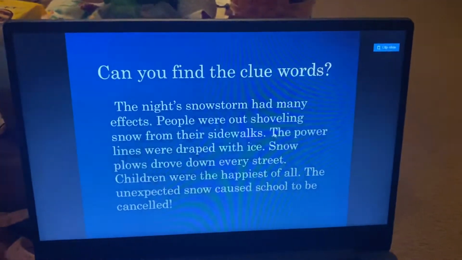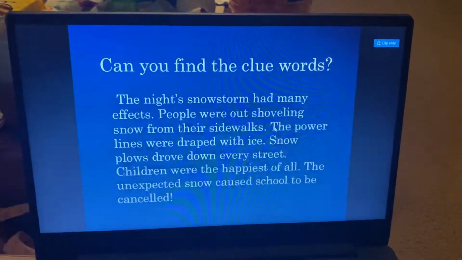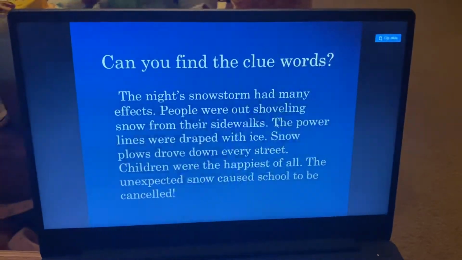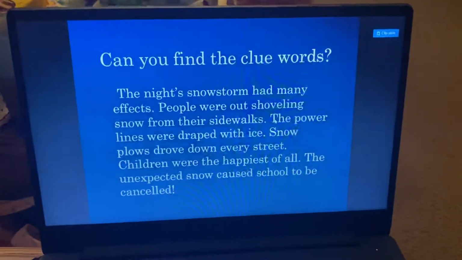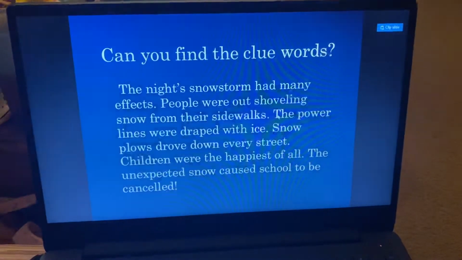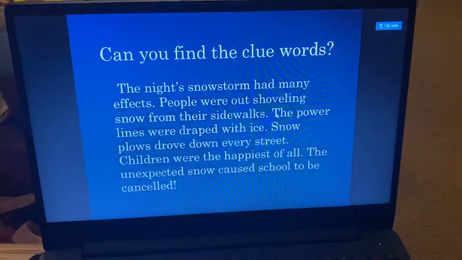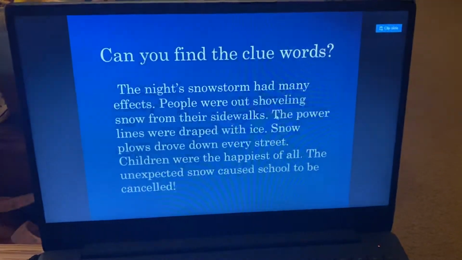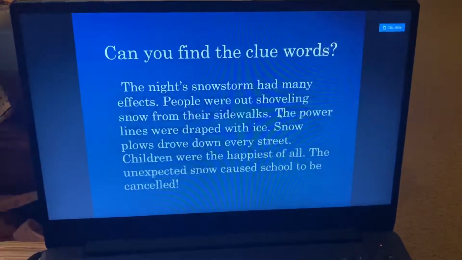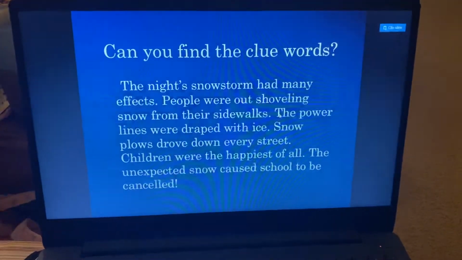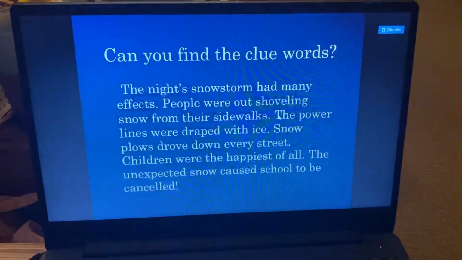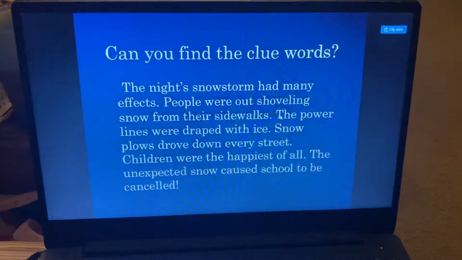Can we find clue words in this paragraph here? The night snowstorm had many effects. People were out shoveling snow from their sidewalks. The power lines were draped with ice. Snowplows drove down every street. Children were the happiest of all. The unexpected snow caused school to be canceled.